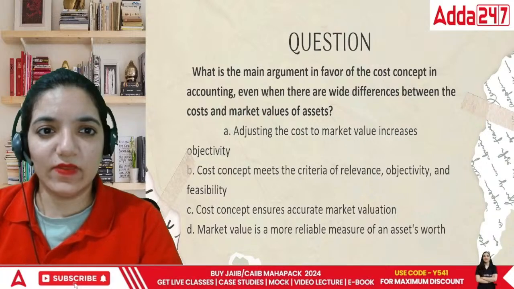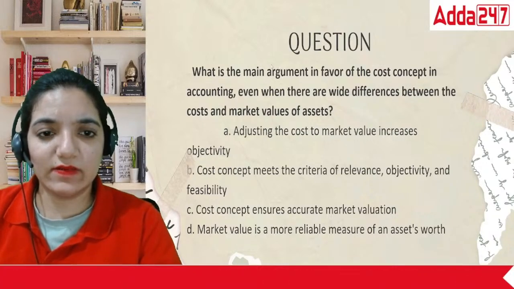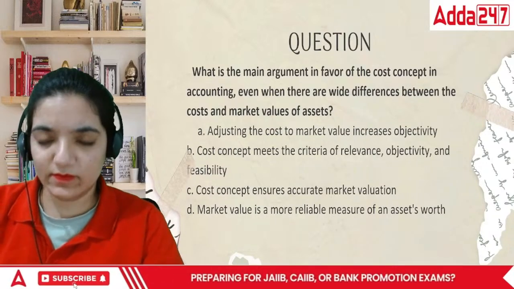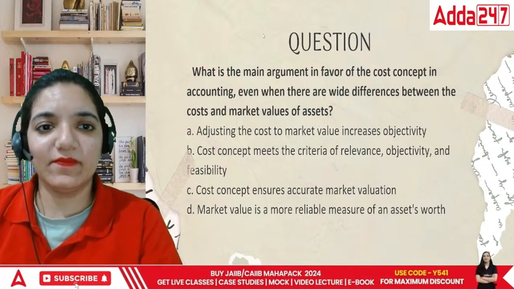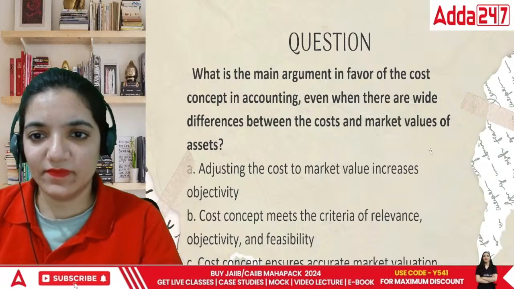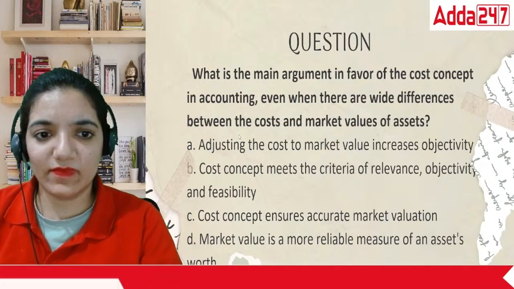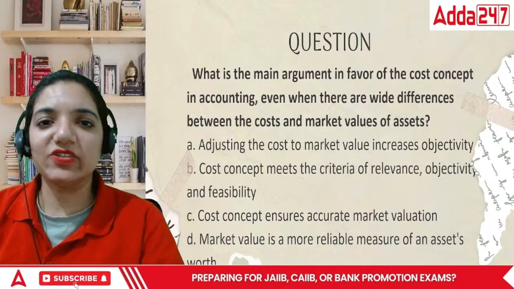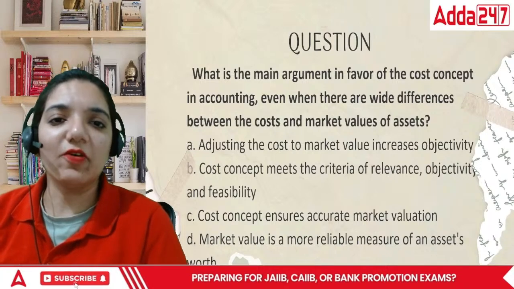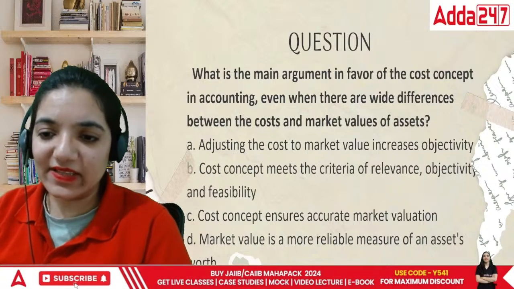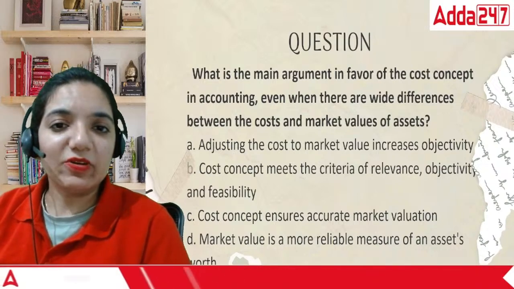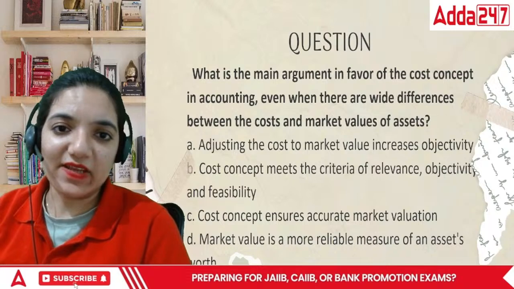Chaliye. The question says, what is the main argument in favor of the cost concept in accounting, even when there are wide differences between the cost and the market value of the assets?